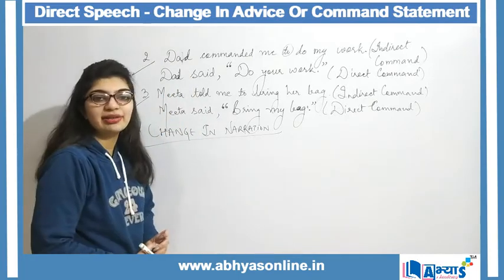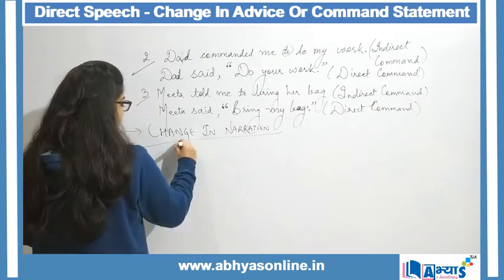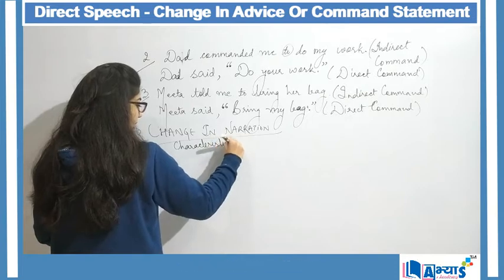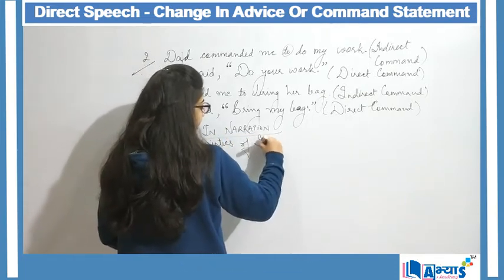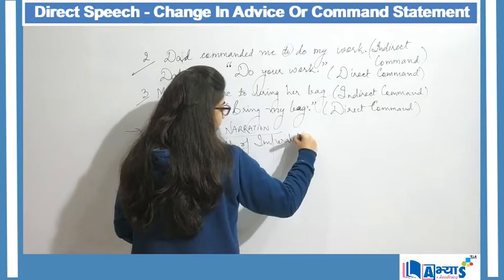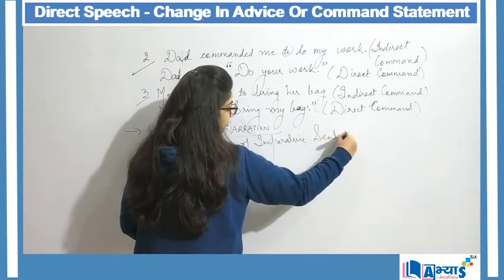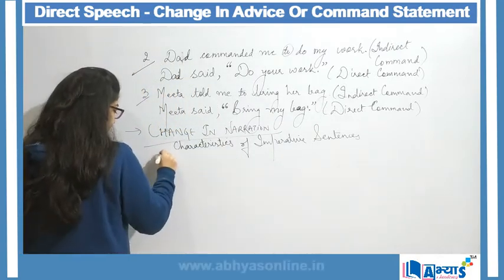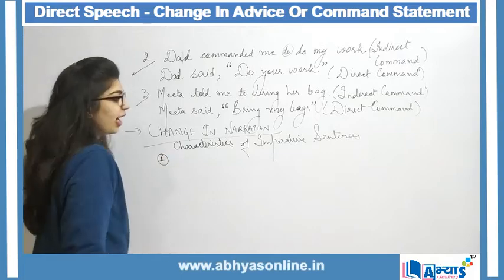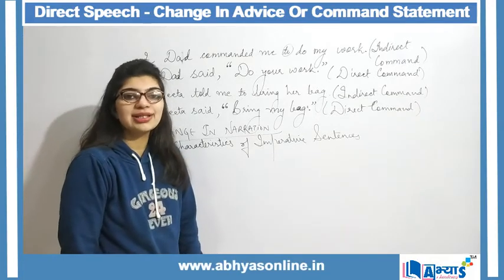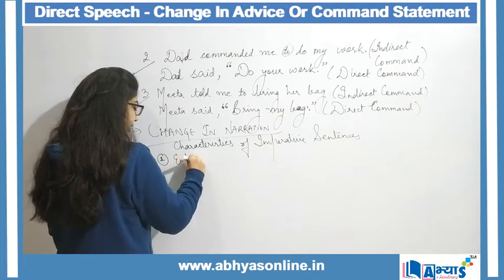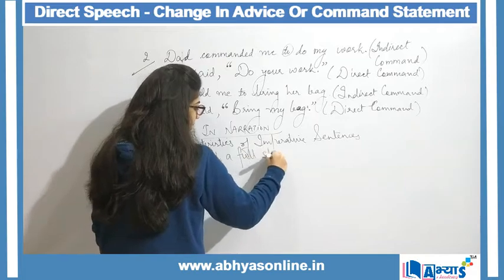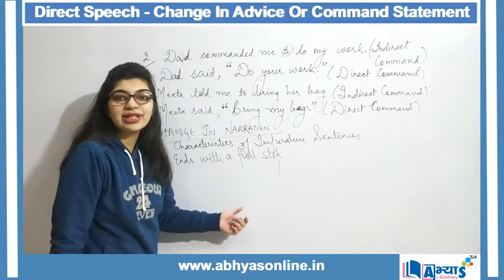Now there are some characteristics of imperative sentences. So let us discuss the characteristics of imperative sentences. The first characteristic is that an imperative sentence always ends with a full stop.